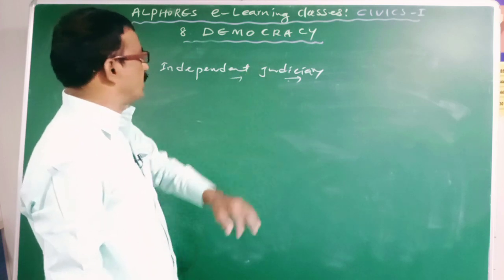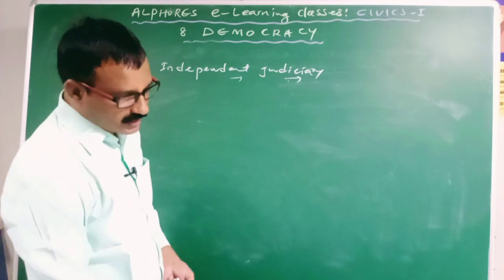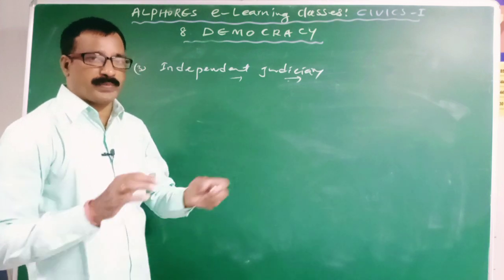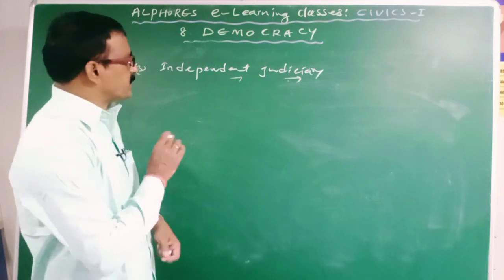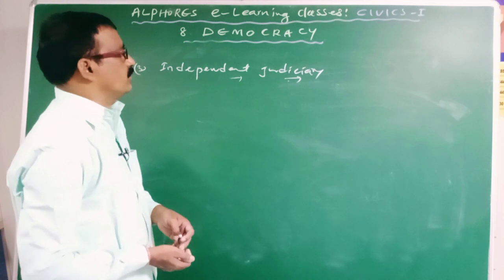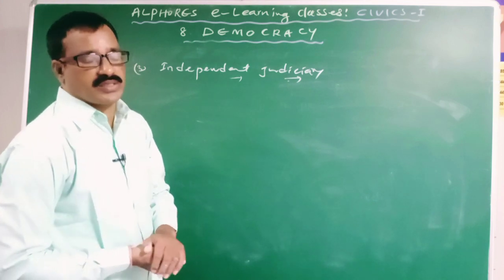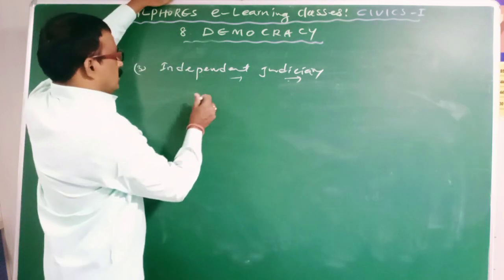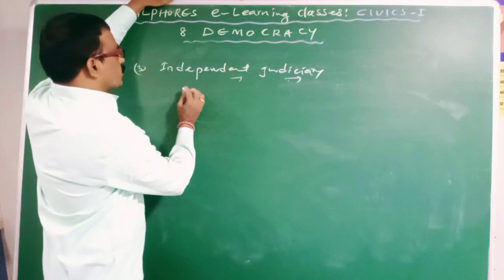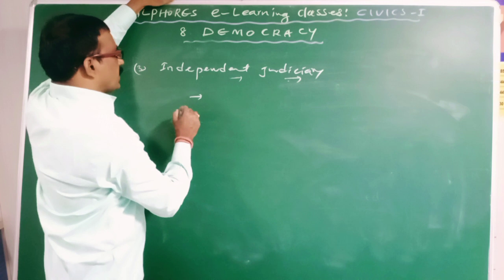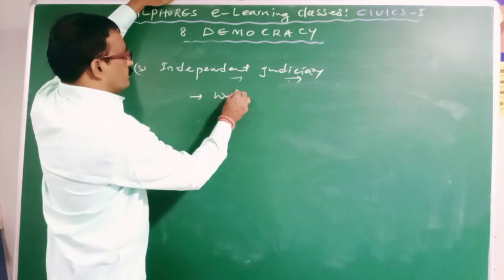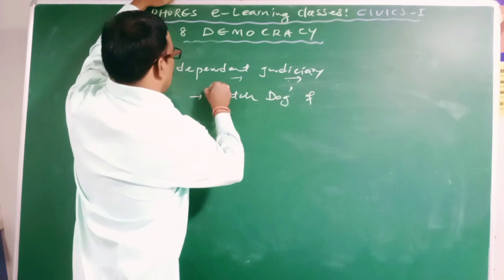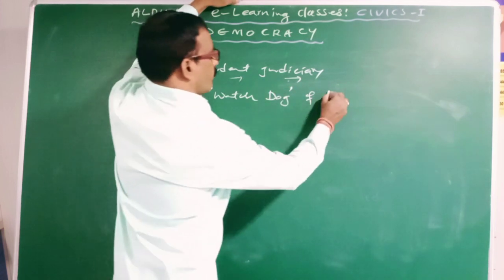Hence it is called the independent judiciary. An independent judiciary is very essential for every democracy for many purposes, especially in protecting the rights, liberties and freedoms of individuals. Hence the independent judiciary is considered a watchdog of the freedoms of the people.